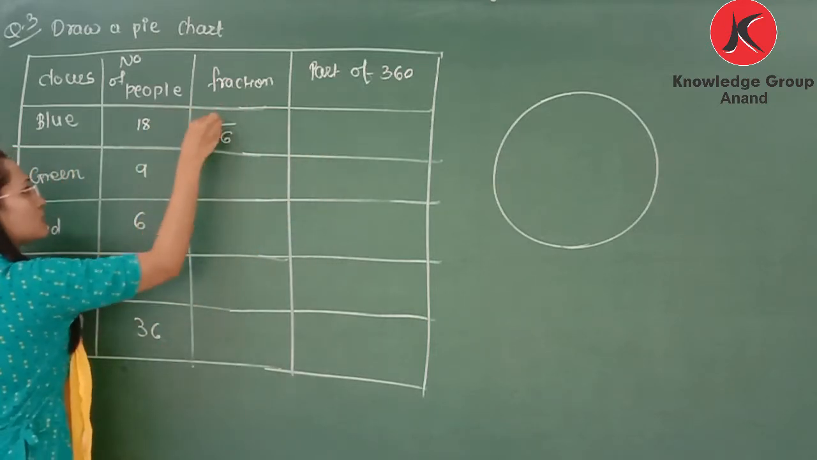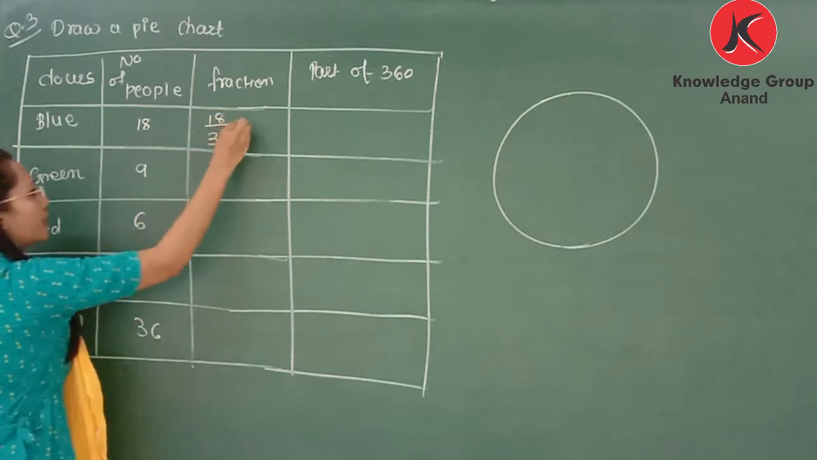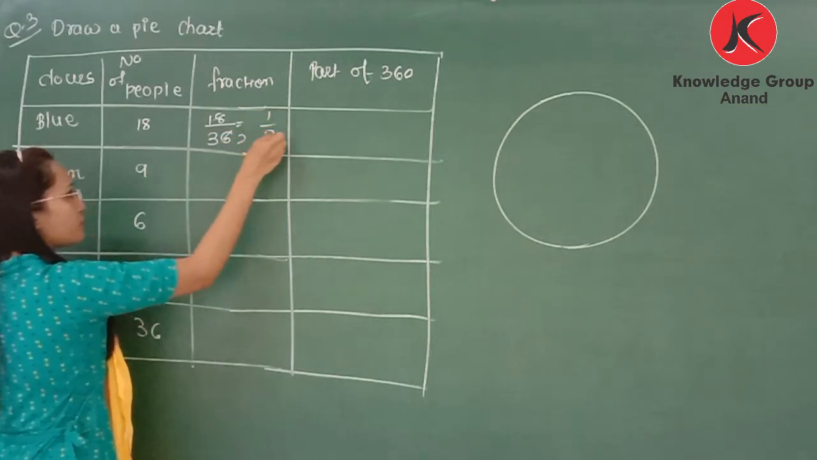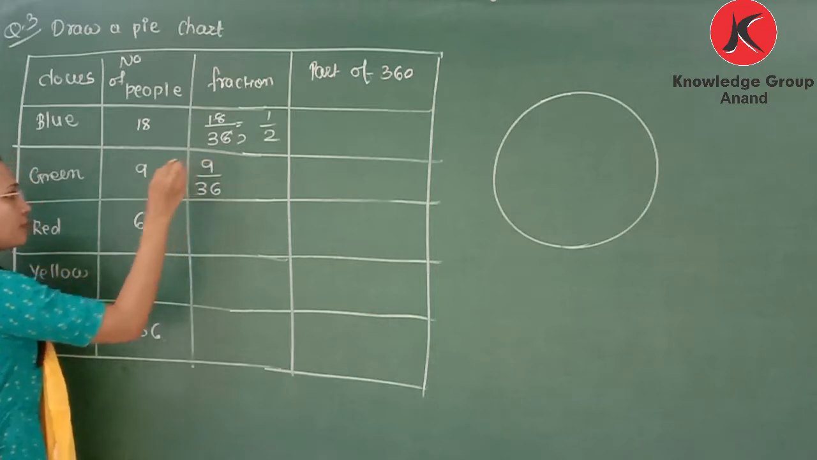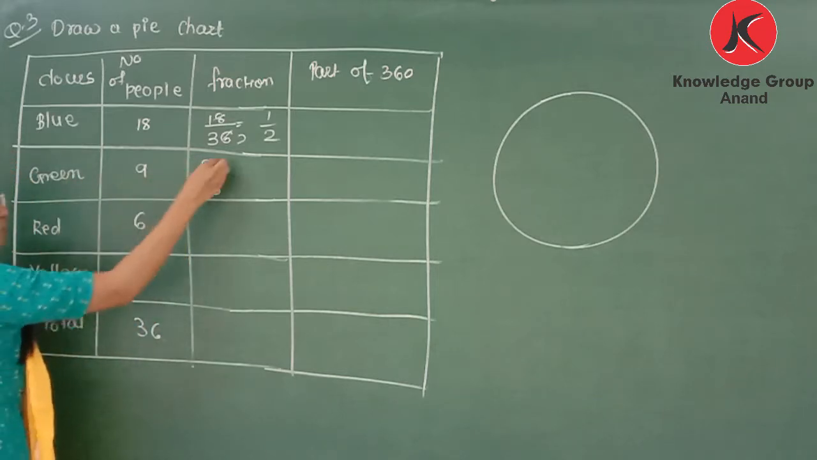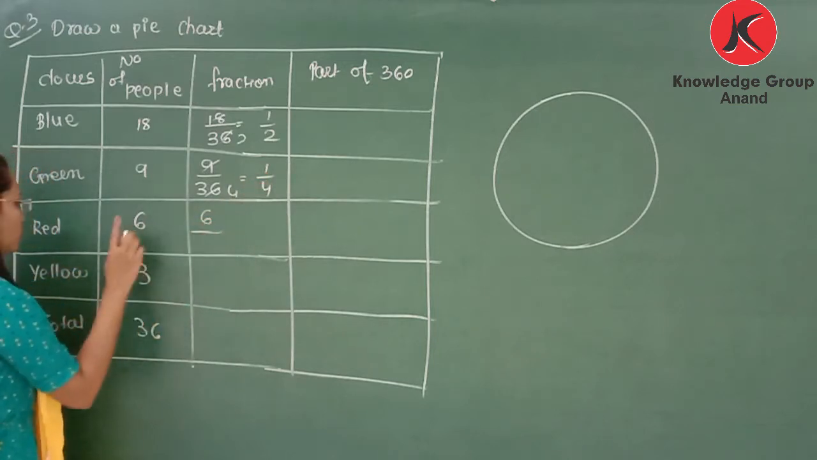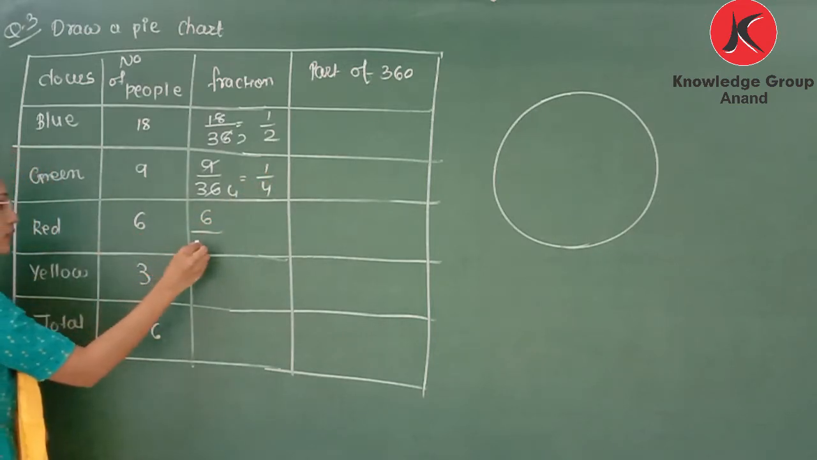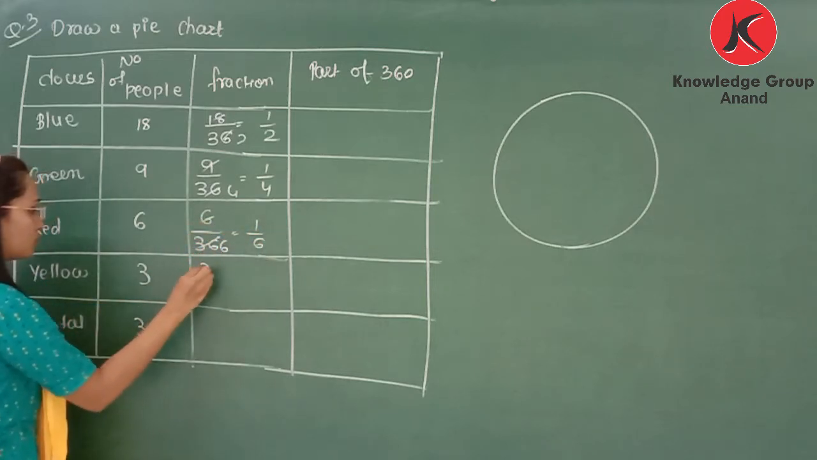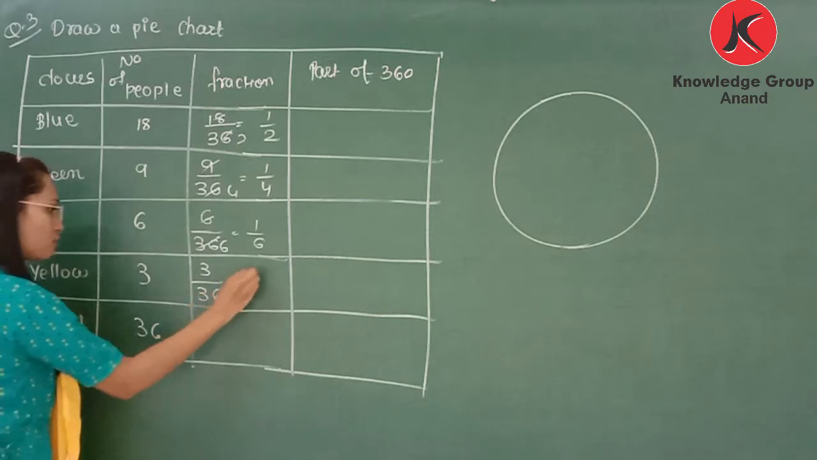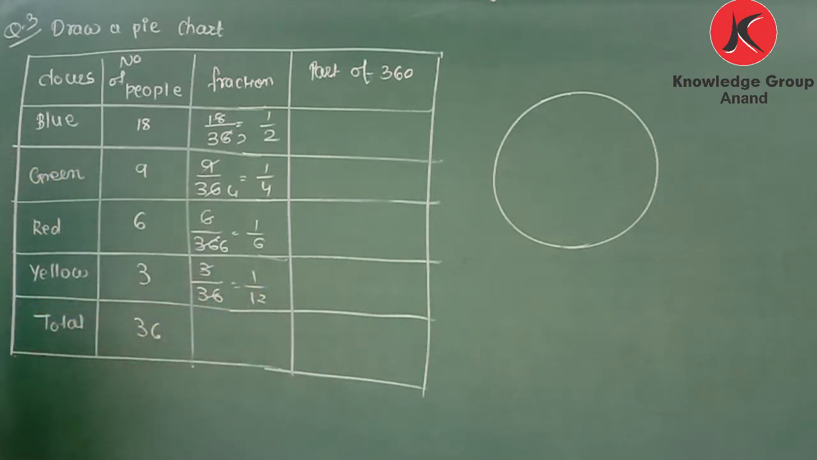From 36, 18 people like blue color. So we can cancel the common factor, so it is 1 by 2. From 36, 9 people like green color, so we can write 9 by 36, that is 1 by 4. Now from 36, 6 people like red color, so it is 6 by 36, that is 1 by 6. And 3 by 36, so that is 1 by 12. So this is the fraction for each part.